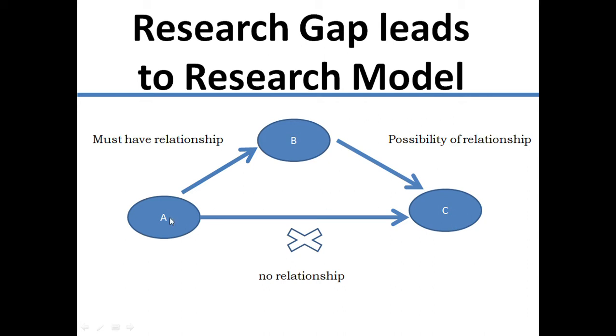Now, in this example, by doing a systematic literature review, we are going to identify that A has a relationship with B, B has a certain kind of possibility of relationship with C, and A doesn't have any form of relationship with C. So this may be considered as the research model, and this particular gap will be considered as the research gap.